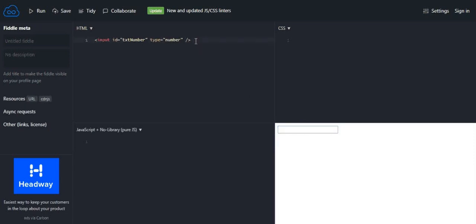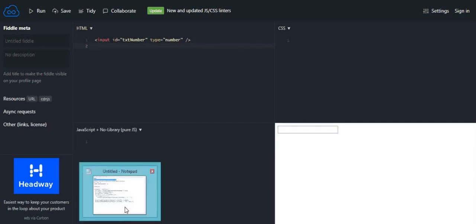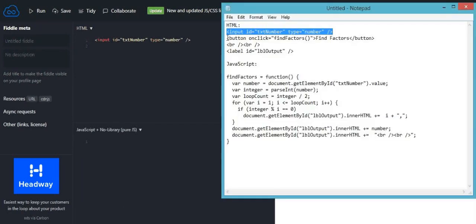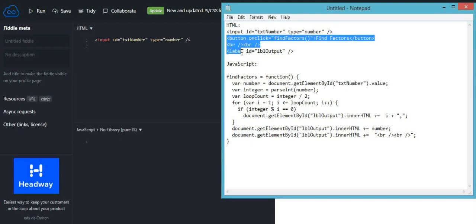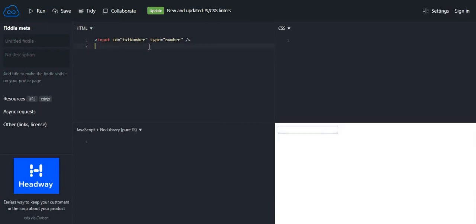So this is our input box again. I don't think I have to tell you all of this, but I'll just tell you about it. This is a button.